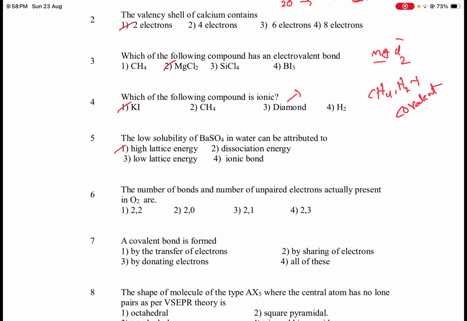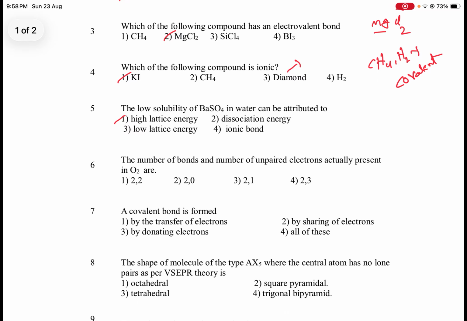Next, sixth one: the number of bonds and number of unpaired electrons actually present in O2 are. The bond order of O2 is equal to 2. That means between the two oxygen atoms a double bond is present. So two bonds are present, and the number of unpaired electrons?